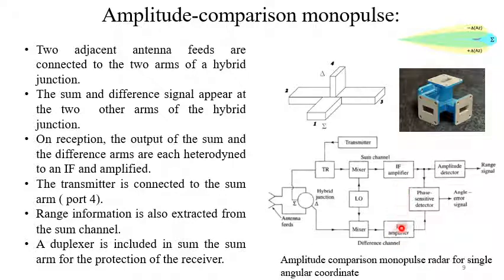Now sum channel is actually used for the determination of range. With the help of amplitude detector, it will give us the range of the target, and phase sensitive detector will produce angle error signal that will feed to the moving antenna control circuit, so that it can rotate the antenna beam. So this is how this thing works.